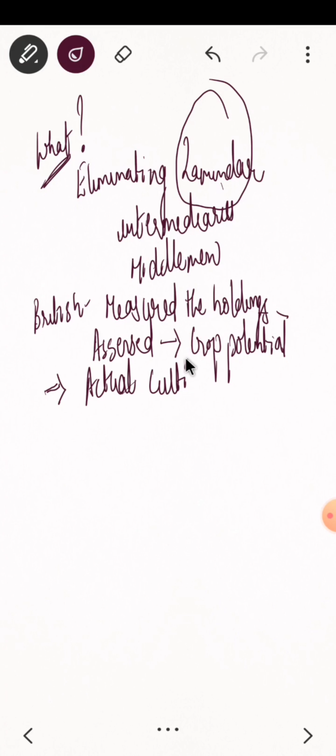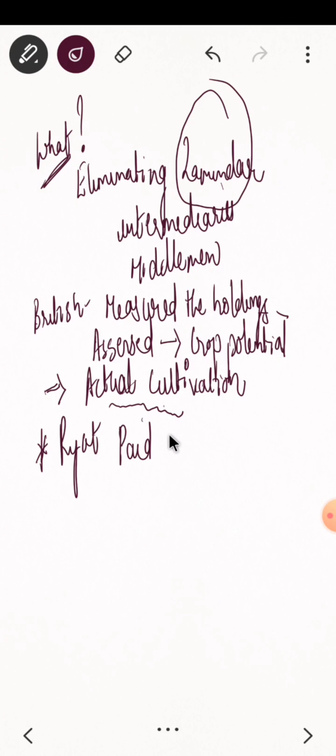The peasant has been thinking that he will have 100% of the crops grown, but because of certain conditions it might not be a very realistic thing. So वहाँ पे कम हो सकता है crop production. So वो actual cultivation कितना किया है peasant ने. Suppose the peasant had a land, most of the part was fertile and some part might be infertile, right? So those parts were to be left vacant to gain the fertility. So actual cultivation को भी देखा जाता था. And इस सिस्टम का मोस्ट इंपॉर्टेंट पार्ट है कि Ryot पेड द टैक्स डायरेक्टली टू द ब्रिटिश.